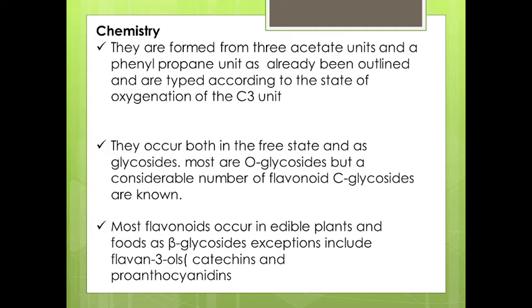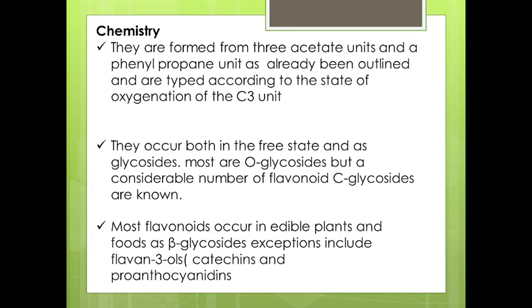Now chemistry: they are formed from three acetate units and a phenyl propane unit, and the different types of flavonoids are classified according to the state of oxidation at the C3 unit, that is, the group attached at the C3 position of the C ring.